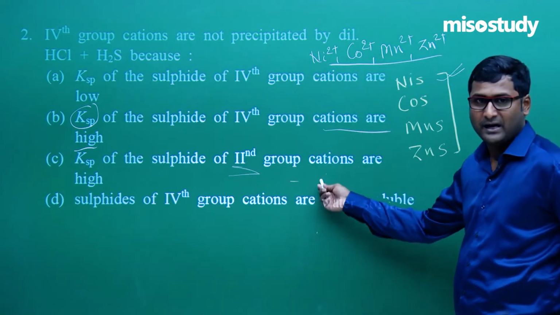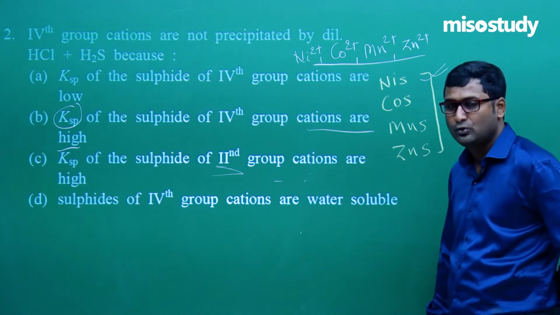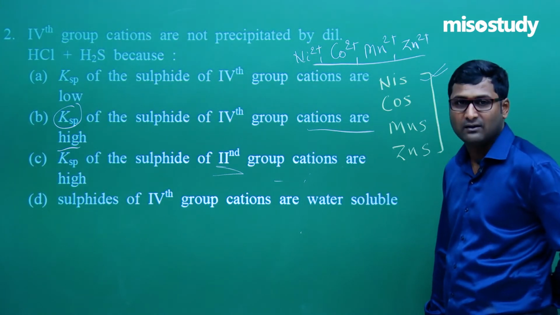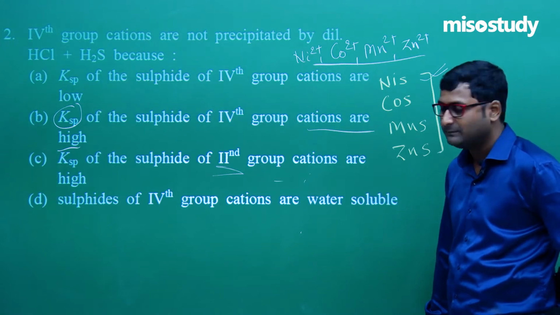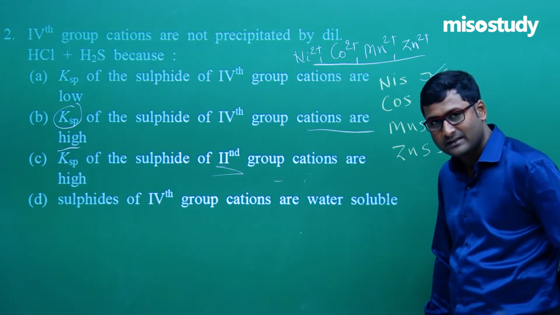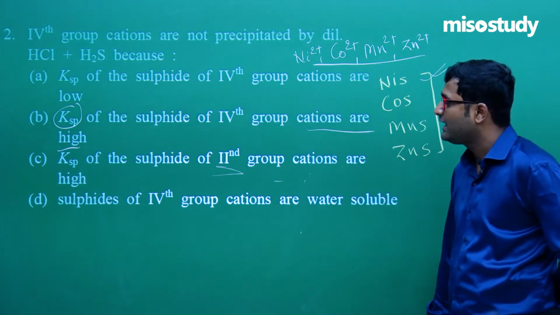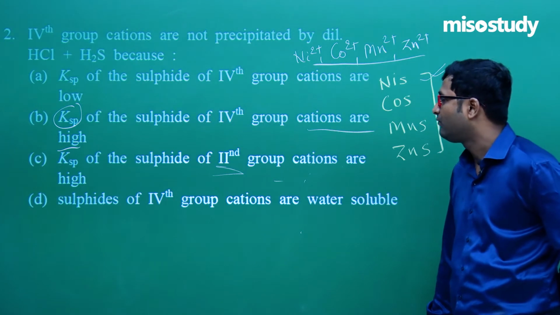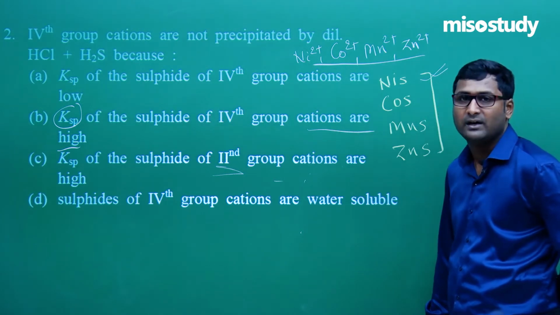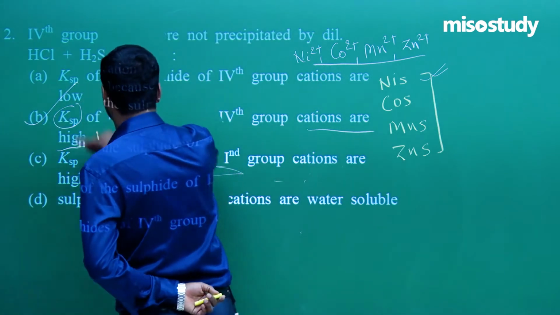That's why I compared 2 and 4. Why? Because group 2 radicals also form sulfides. Clear friends? So what is the correct option in this case? Sir, it's very simple. For question number 2, B is the correct option. Ksp of the sulfides of the fourth group cations are very high. So B is the correct option.